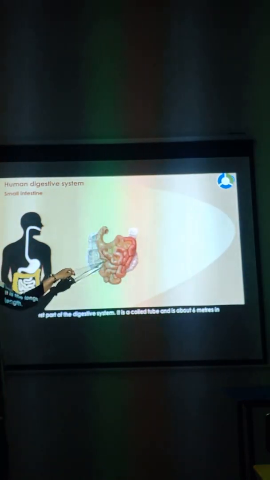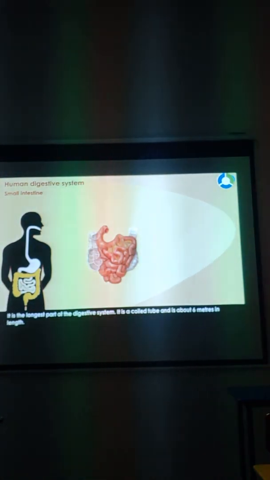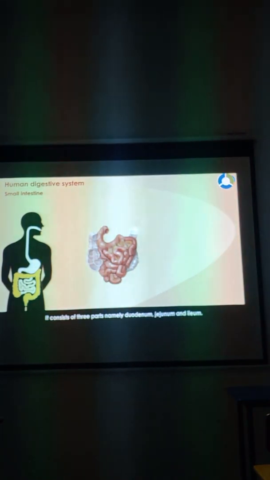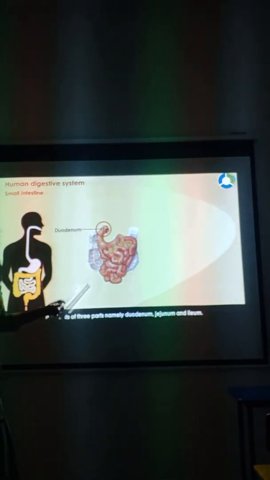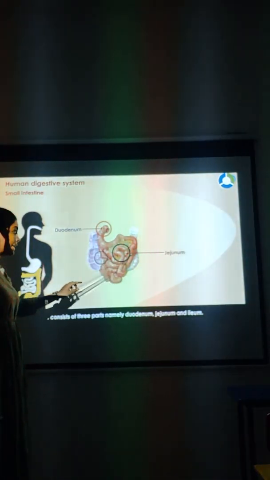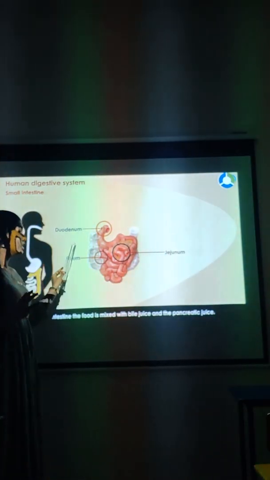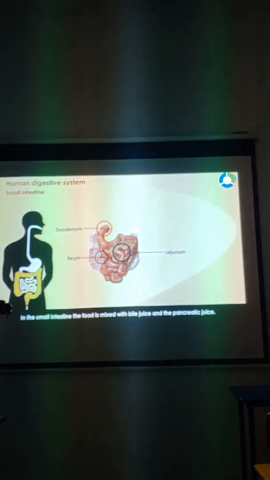This is the small intestine. Just don't consider these things, duodenum, jejunum and ileum. You don't have these now. Just watch the video and avoid this part. Okay?